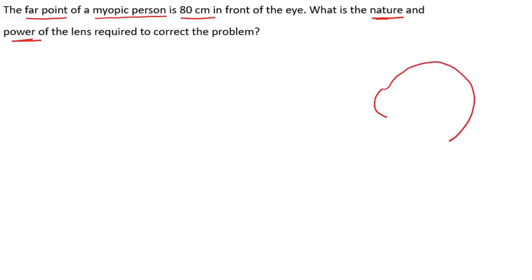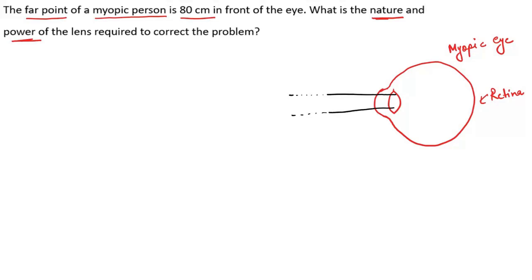So this is the diagram of an eye. I have a convex lens, right? So this eye is a myopic eye. So here is the retina. For a myopic person, if two rays are coming from infinity, let's take two rays.